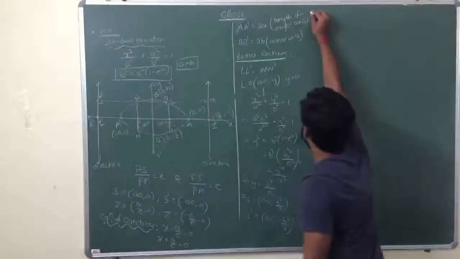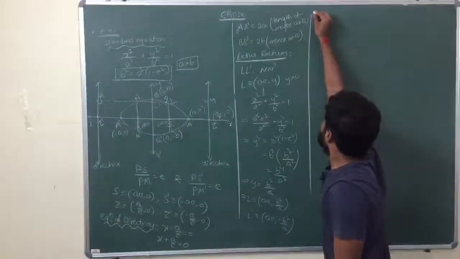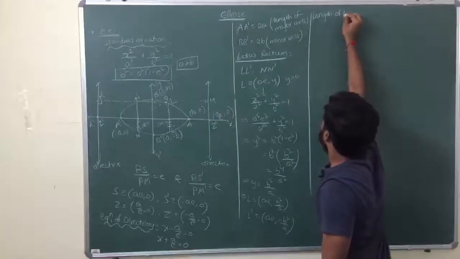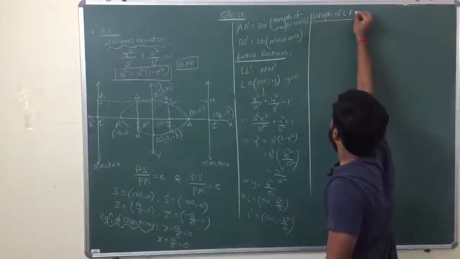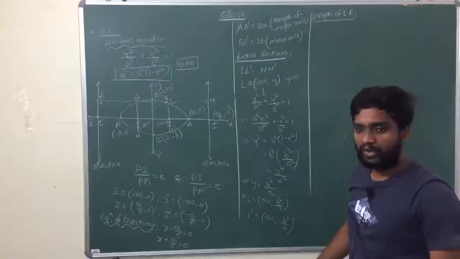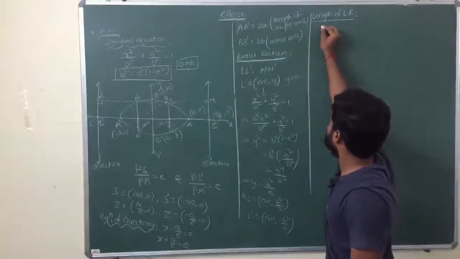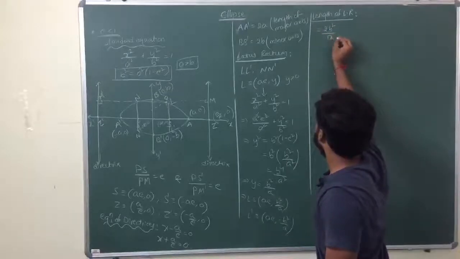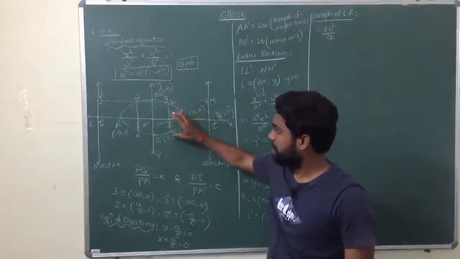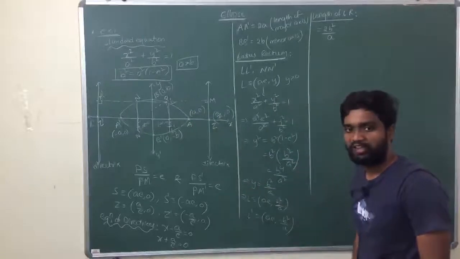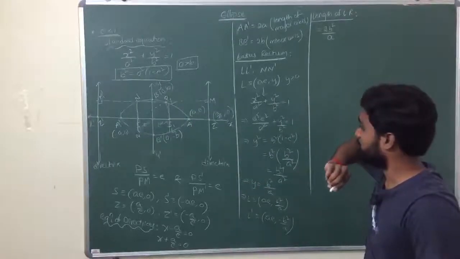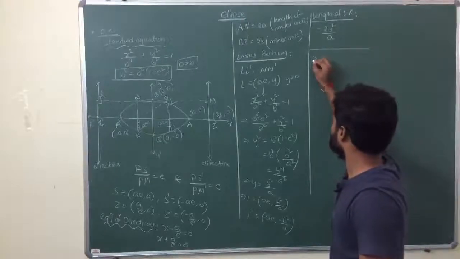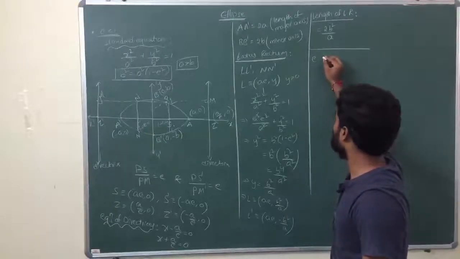Now coming to the length of latus rectum. The length of latus rectum is b square by a plus b square by a, which is 2b square by a. So that is the length of latus rectum. Next we'll talk about eccentricity, the value of eccentricity.